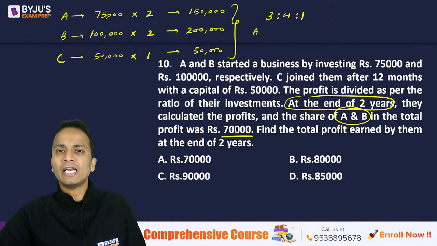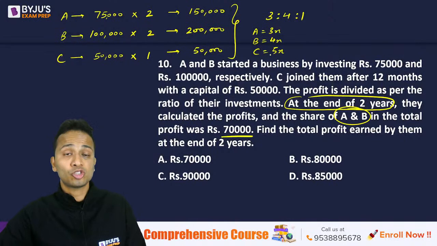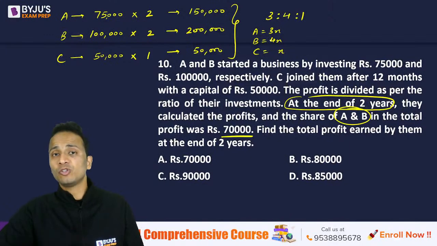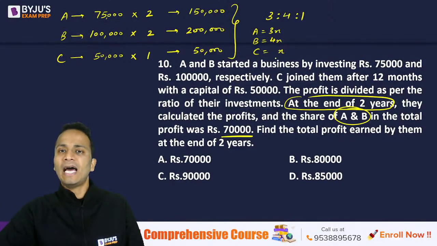So if I assume that A will get 3x, B will get 4x, and C will get 5x. Sorry, not 5x, 1x. I'm sorry. C will get x. The ratio of the profits was 3:4:1, so I've assumed the profits as 3x, 4x, and x respectively for A, B, and C.